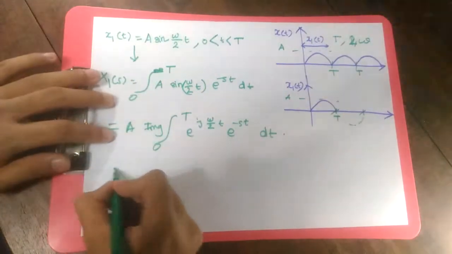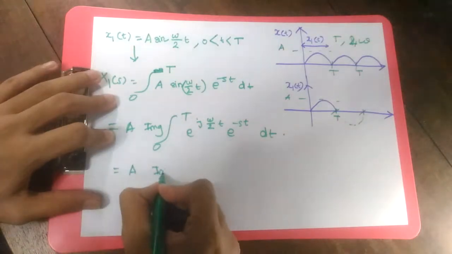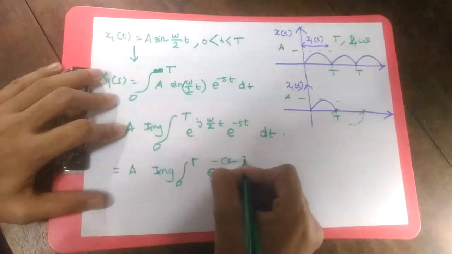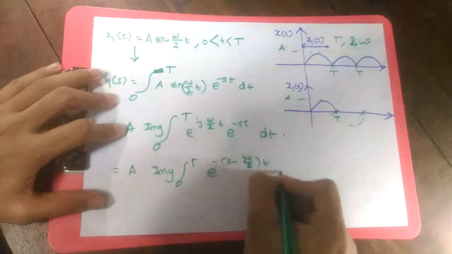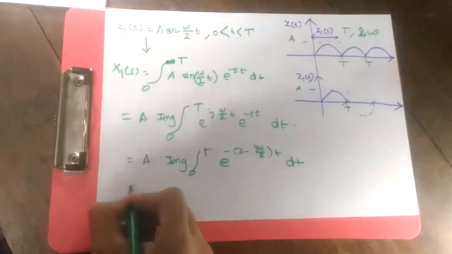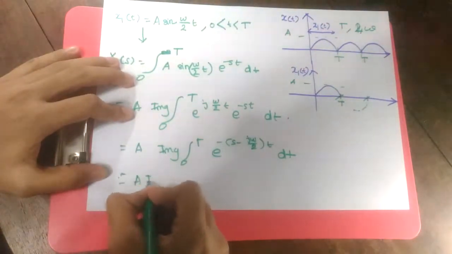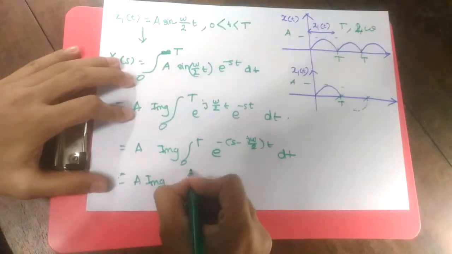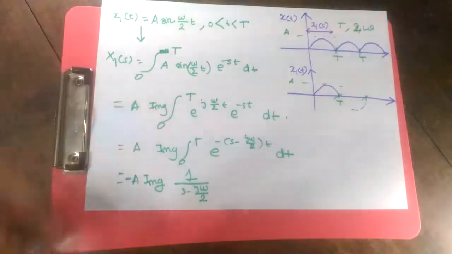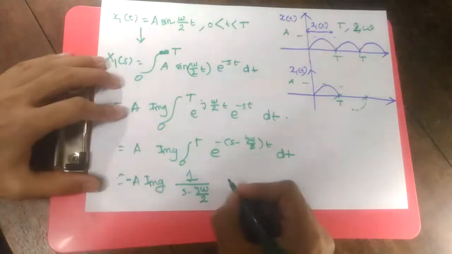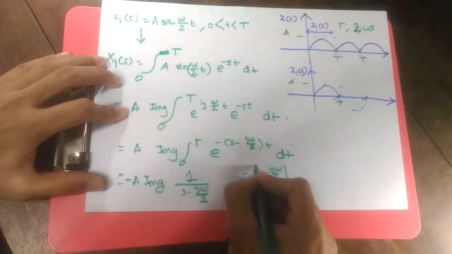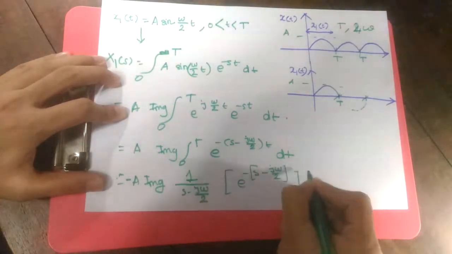All right, A times the imaginary portion of the integral from 0 to T of e to the power minus (s minus j omega by 2) t dt. So far so good. Then we validate the integral: the imaginary part, with the minus taken on here, of 1 by (s minus j omega by 2), and then we get e to the power minus (s minus j omega by 2) t evaluated from 0 to T. Good.